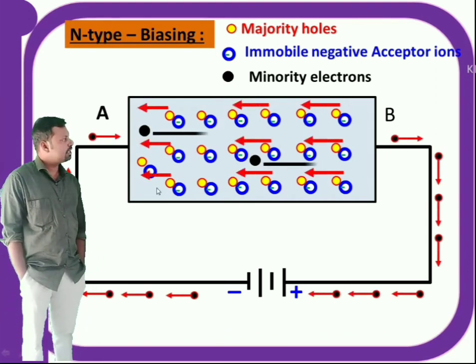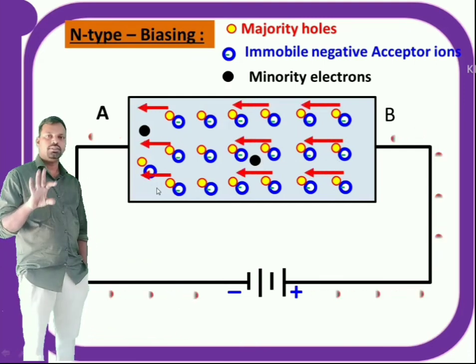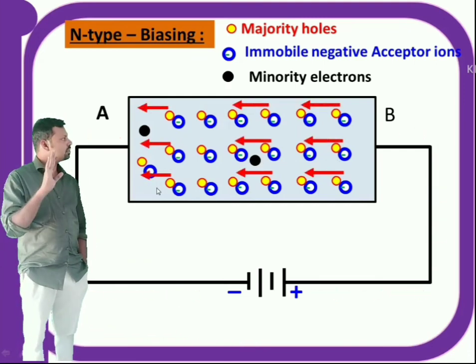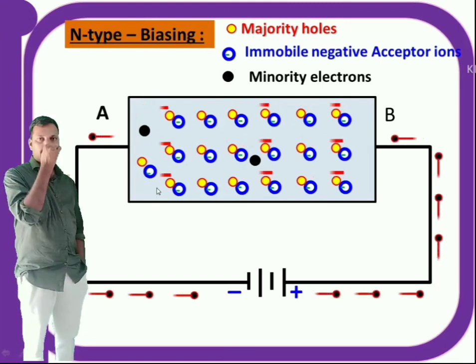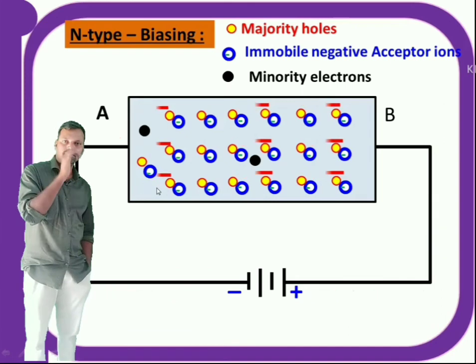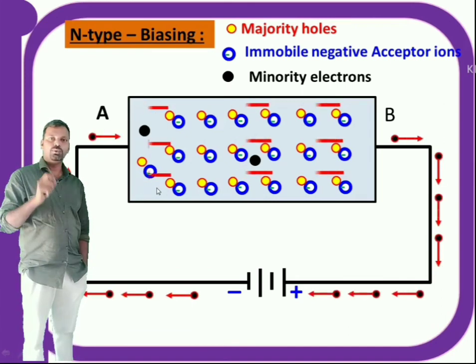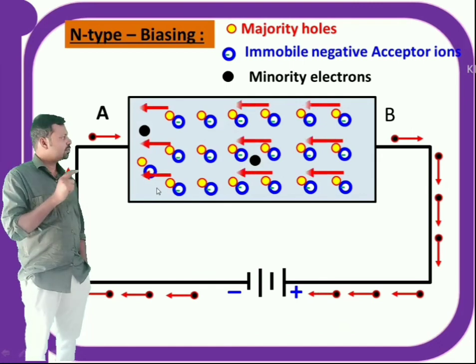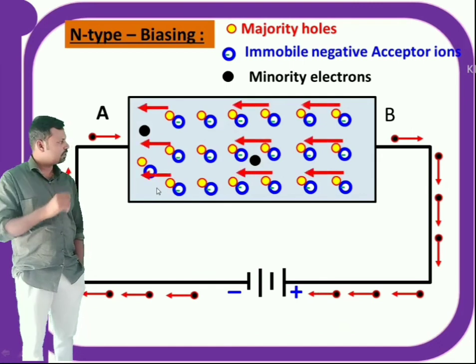Now when the battery is connected, the majority charge carriers are holes in p-type. So these holes are attracted by the electrons from the negative terminal of the battery. That's why holes move from right to left in this direction. Now the current due to holes is IH, which moves from right to left.